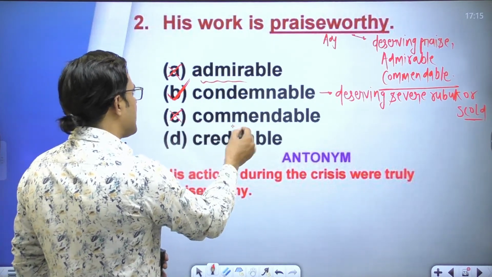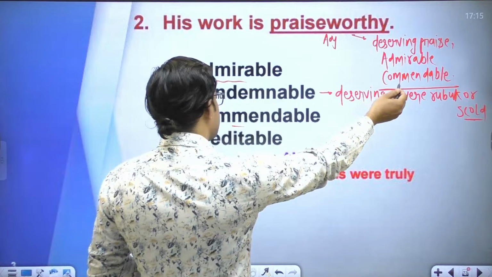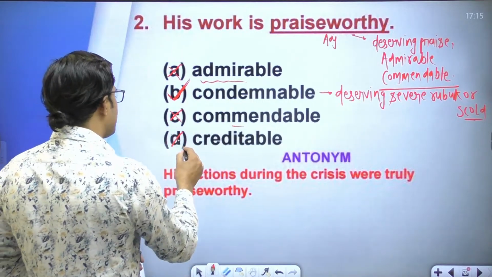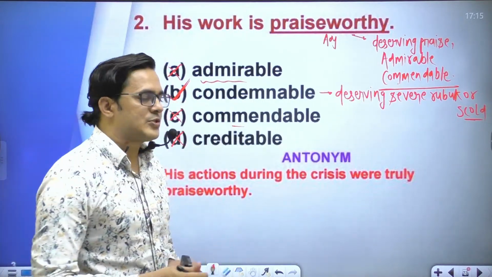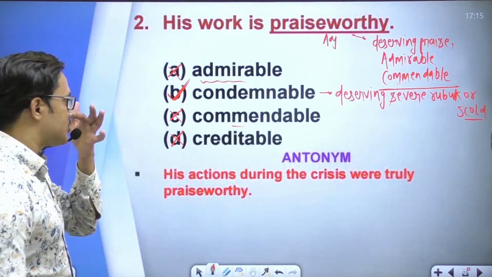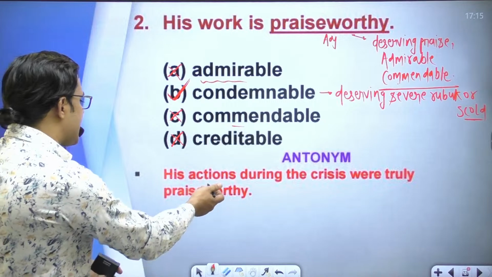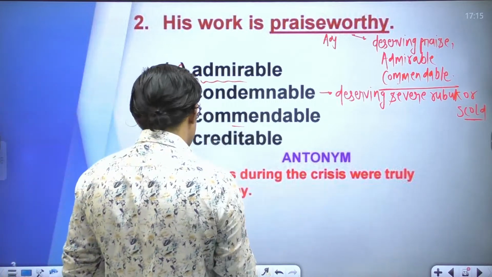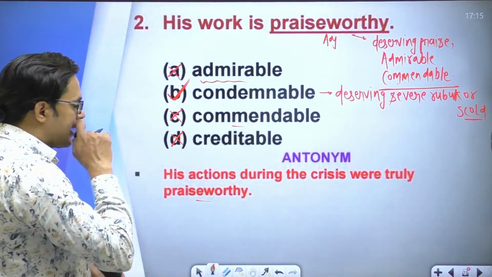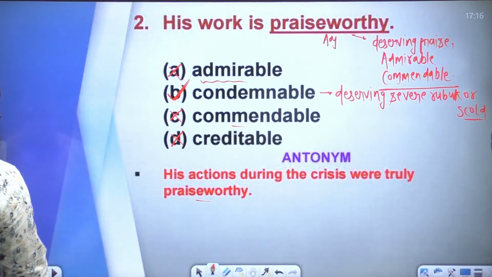Commendable is a synonym of praiseworthy, and creditable is also a synonym. So option B is the right answer, condemnable, right? His actions during the crisis were truly praiseworthy, right? Praiseworthy, something that can be praised.